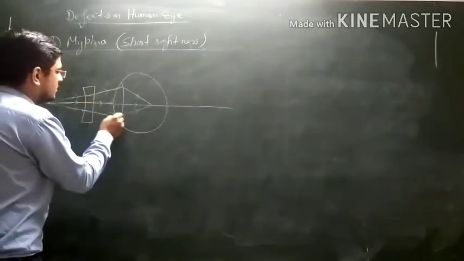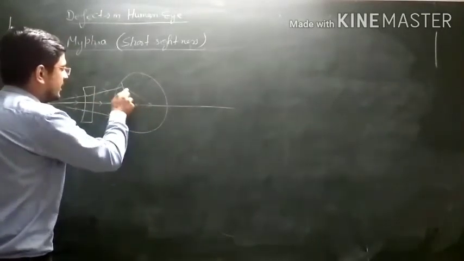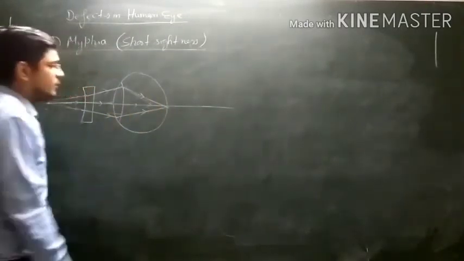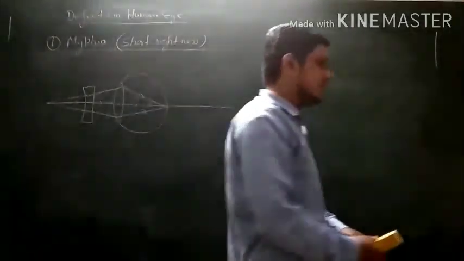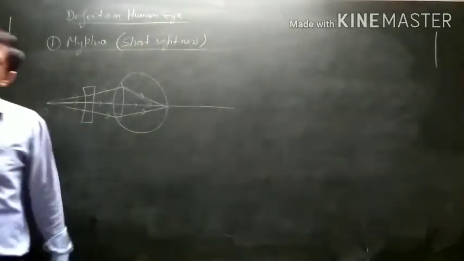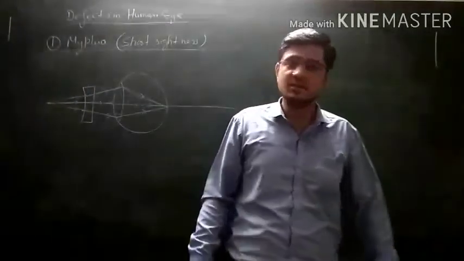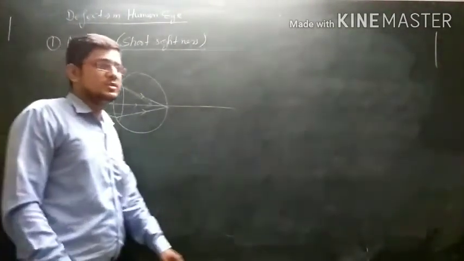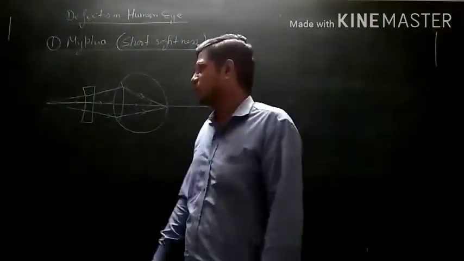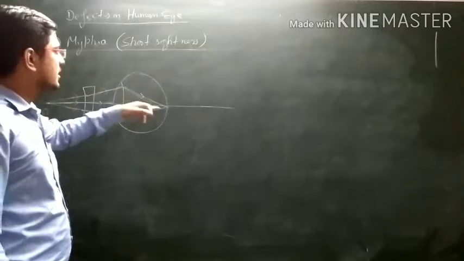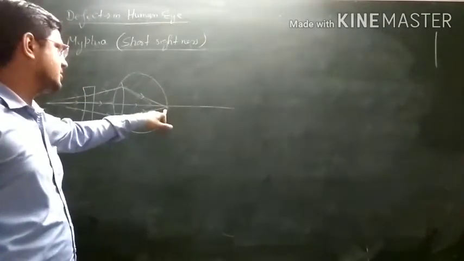Due to which they will reach and now converge at the retina, due to which a clear image of the object is formed. So I am repeating this. What is myopia or short-sightedness? In myopia, a person cannot see objects at far distance, because the rays coming from objects at far distance converge before the retina, due to which the object is not seen clearly. So to remove this type of defect, we place a concave lens in front of our eye, and in that case the rays converge at the retina and the object is seen clearly.